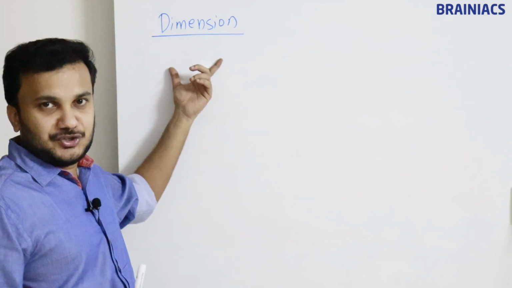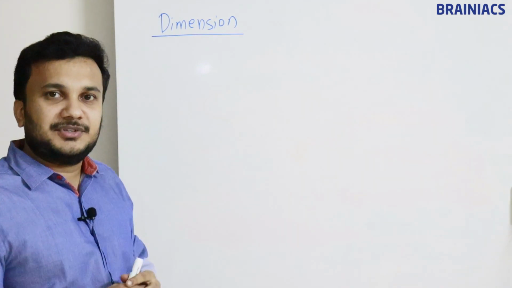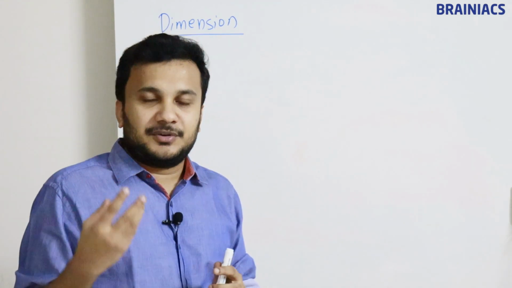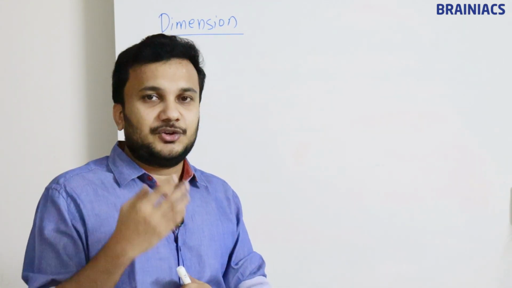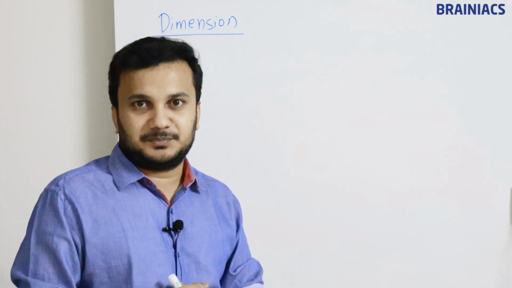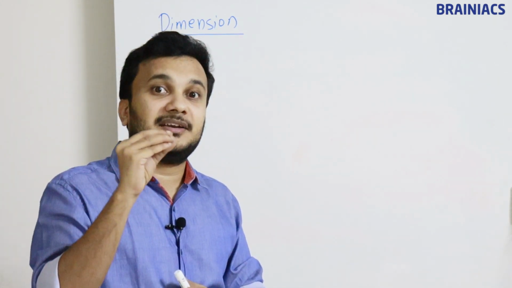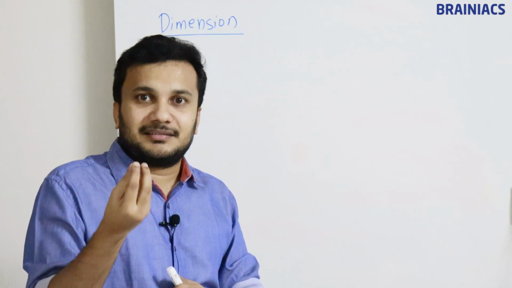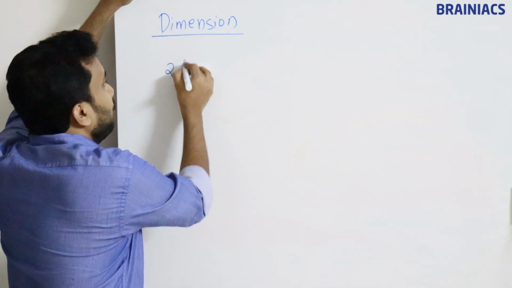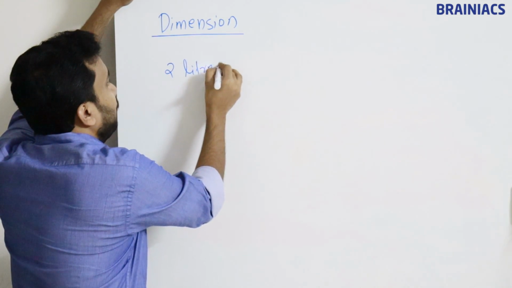So dimension means, in physics we know there are different units. For example, I am saying 2 liters of petrol. 2 is a number, that is called magnitude. Liter is called a unit. I'll write one example here. 2 liters.